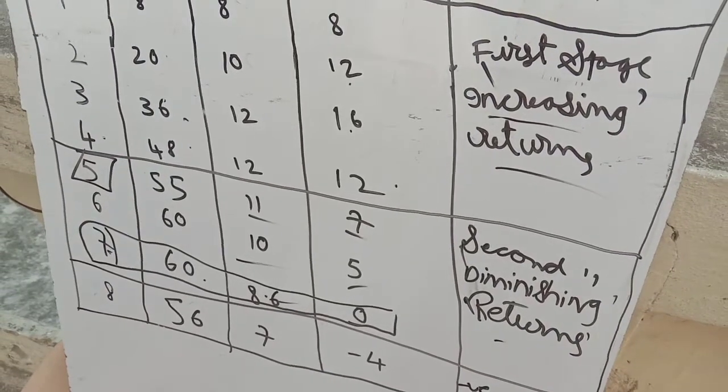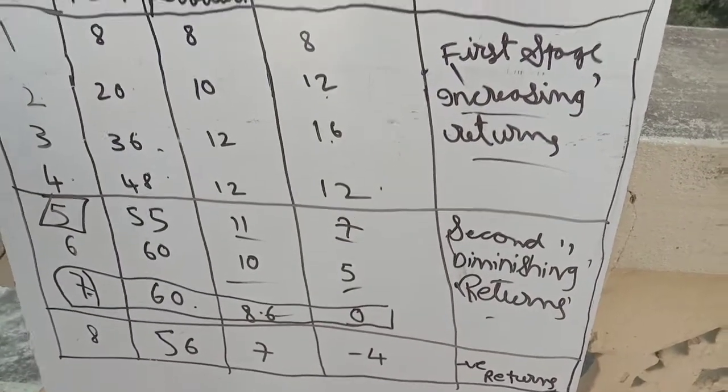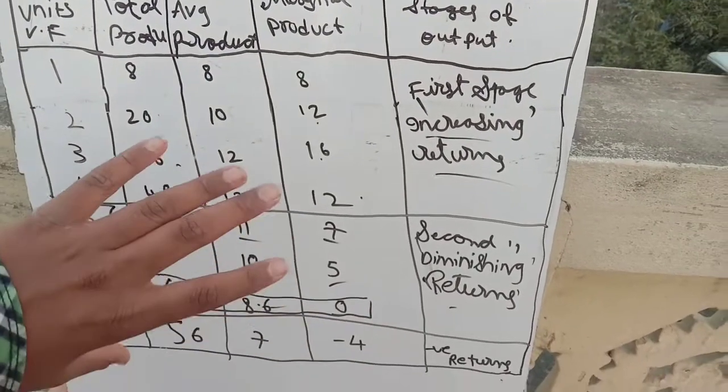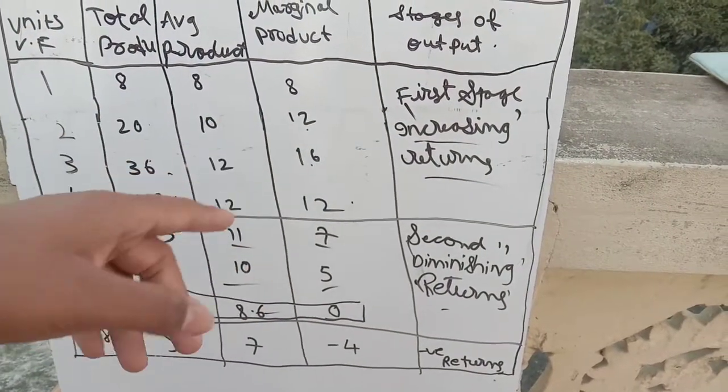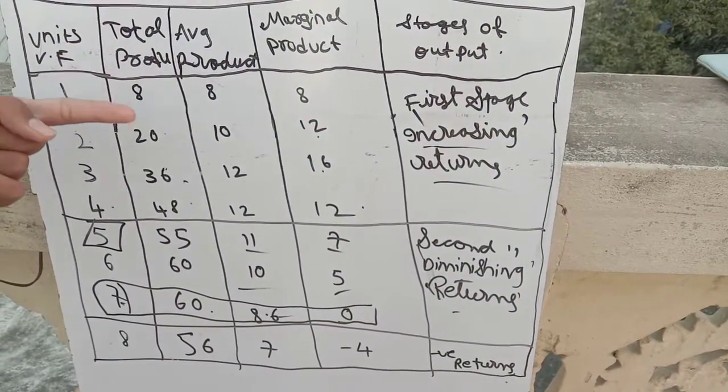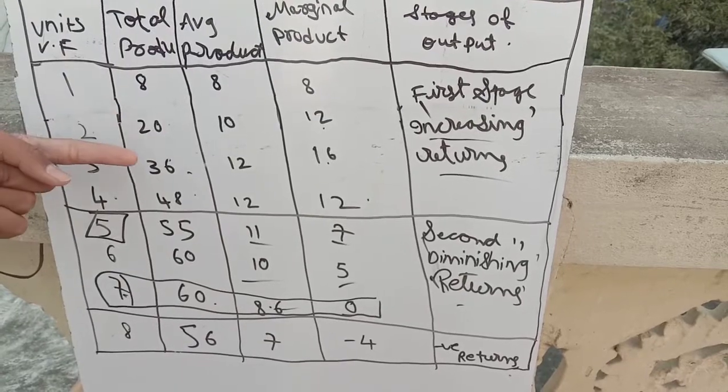Okay, so this is the explanation of the table. Here we can see the different stages of production. All these stages tell us that up to the first stage the production increases at an increasing rate: 8, 20, 36 and 48.